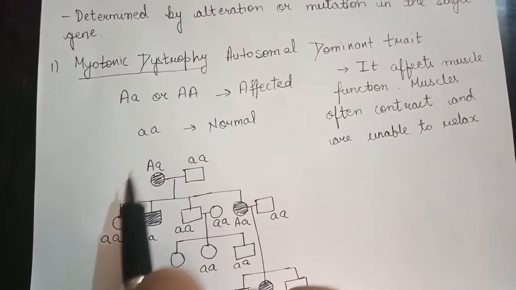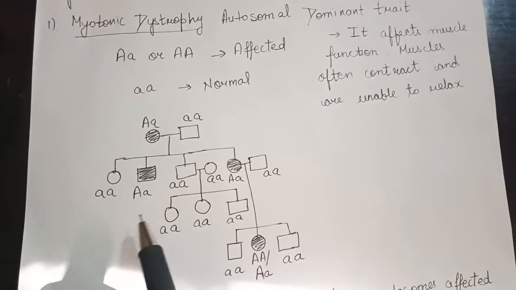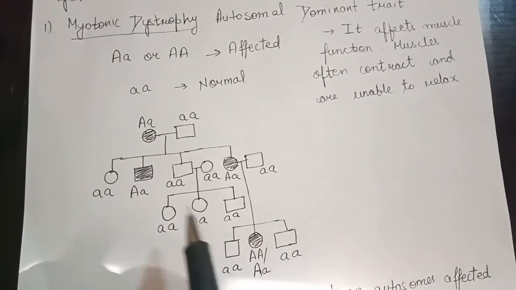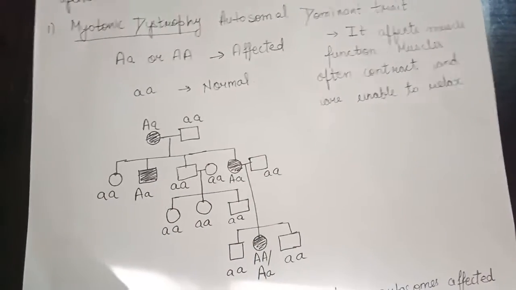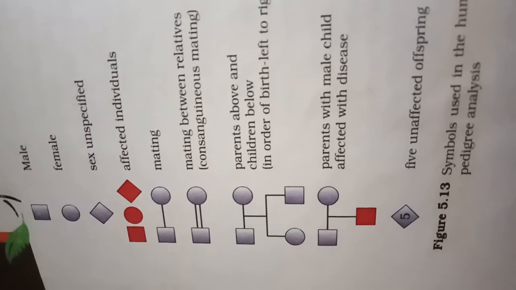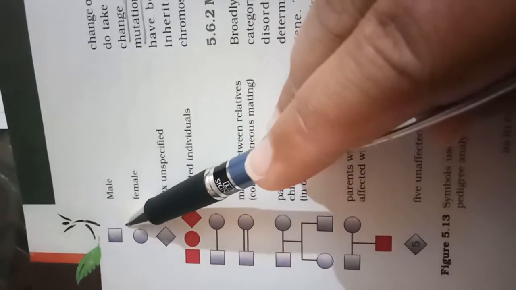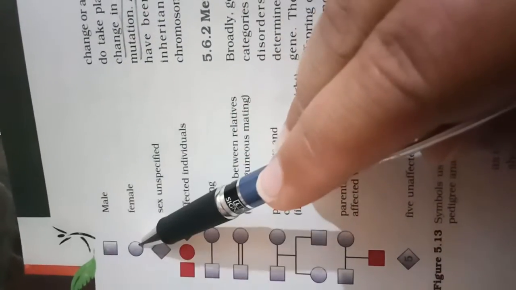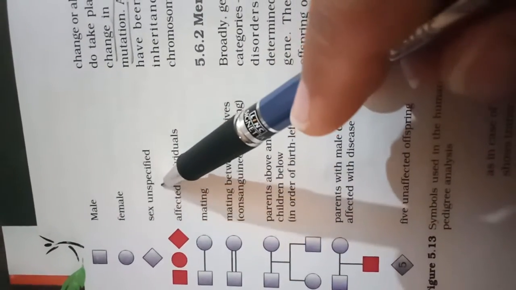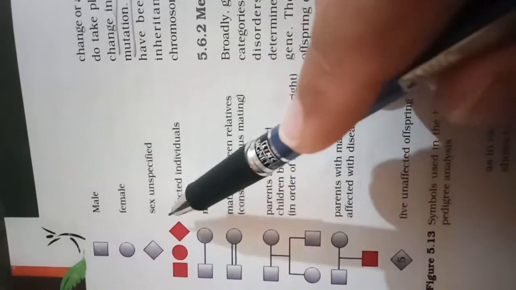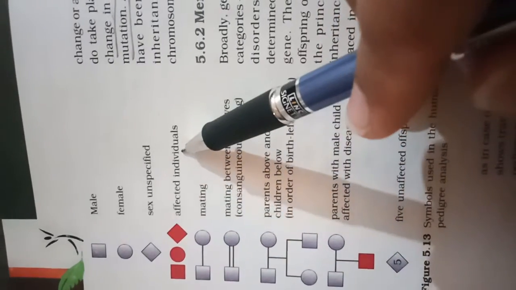Okay, so let's discuss this flow chart here. In your book this flow chart is given, but here it is not given. Okay, but before discussing the flow chart, you should know the symbols. Now this is considered male, this circle represents the female, and this is sex unspecified, not known, and the shaded portion represents the affected individuals.